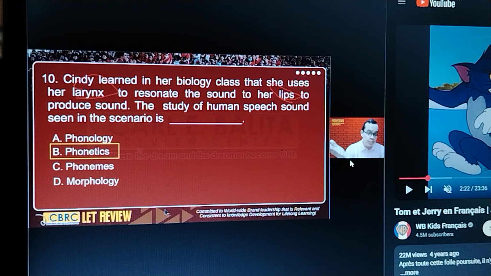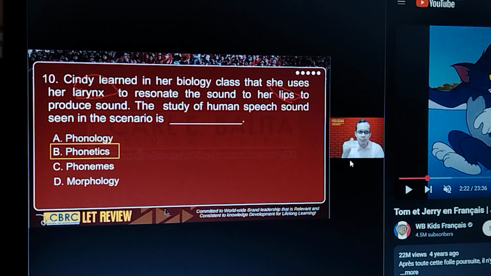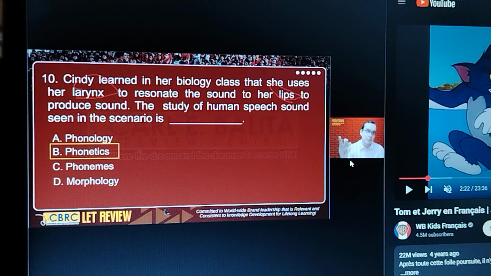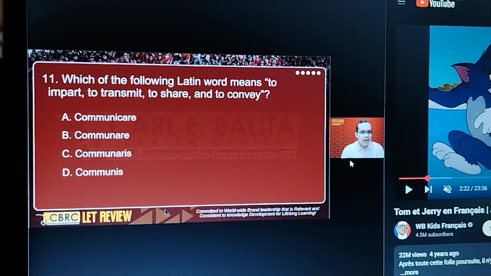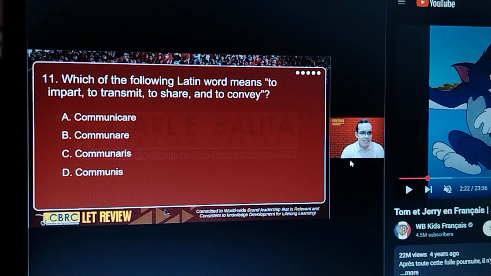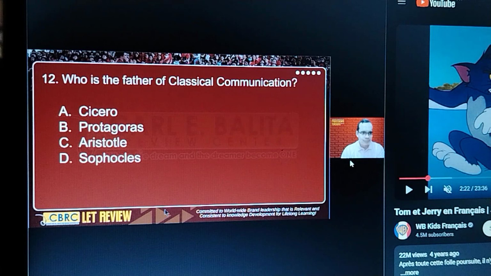When you say morphology, this is the study of word formation or the arrangement of words. Next, what is the Latin term for communication? Obviously, that is communicare, letter A. All right, number 12, the father of classical communication. Very easy. The correct answer is Aristotle, right?